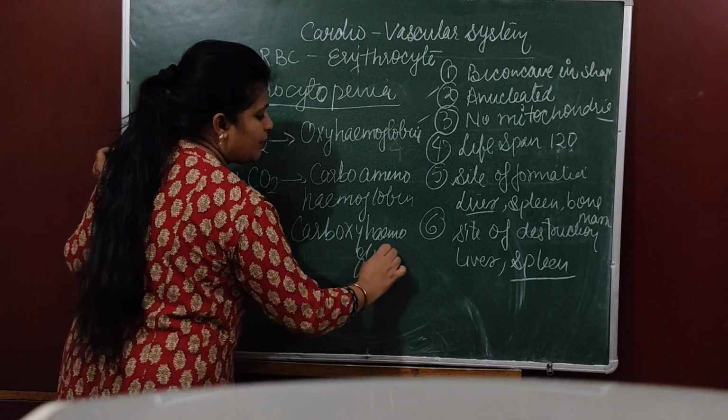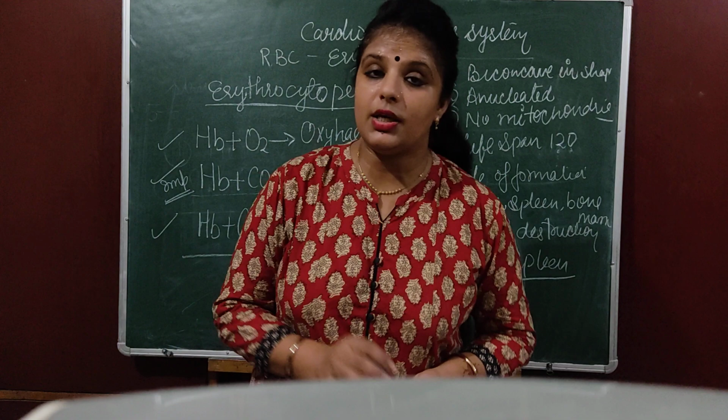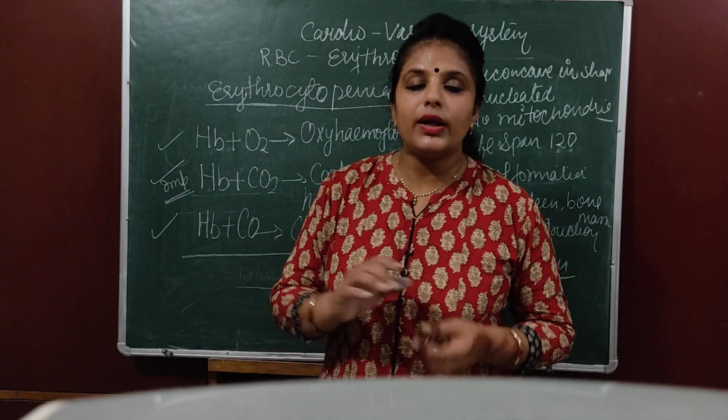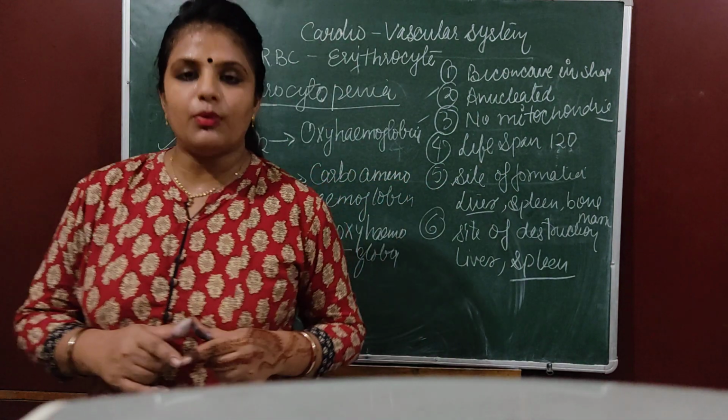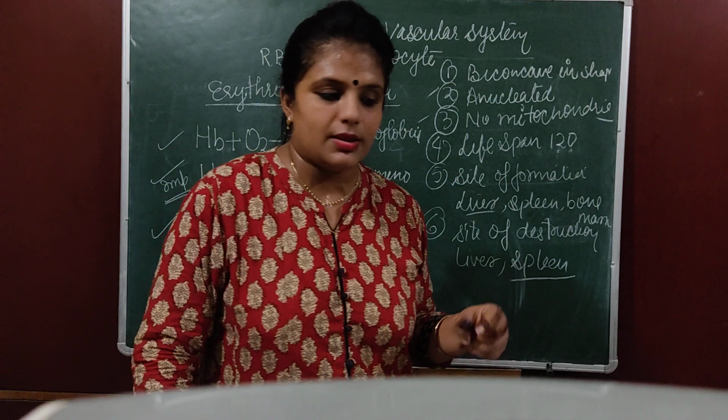Now, it is a very important question. Carboxyhemoglobin is a stable compound. Listen very carefully. Carbon monoxide is formed when there is a less supply of oxygen.